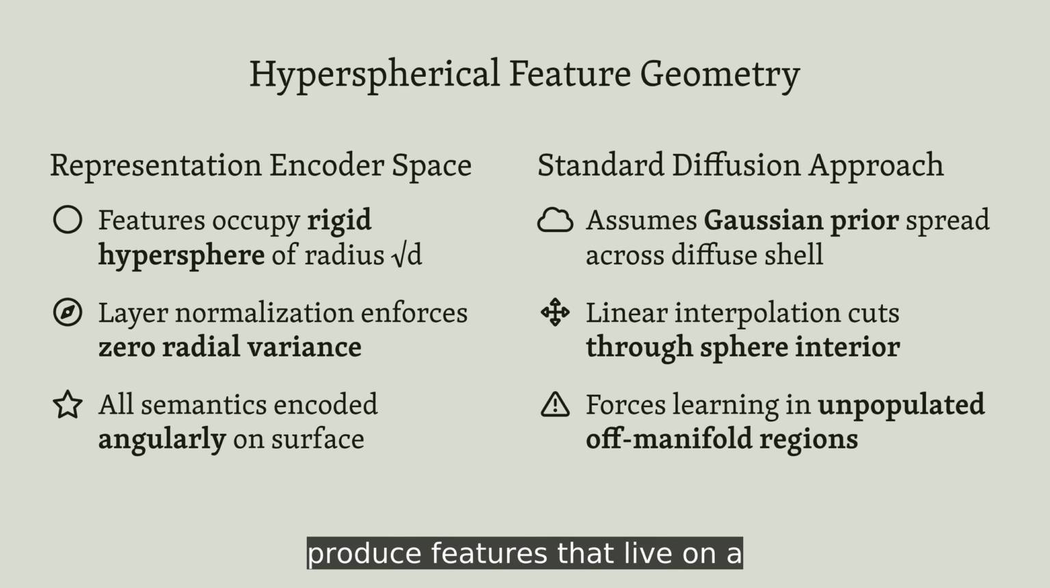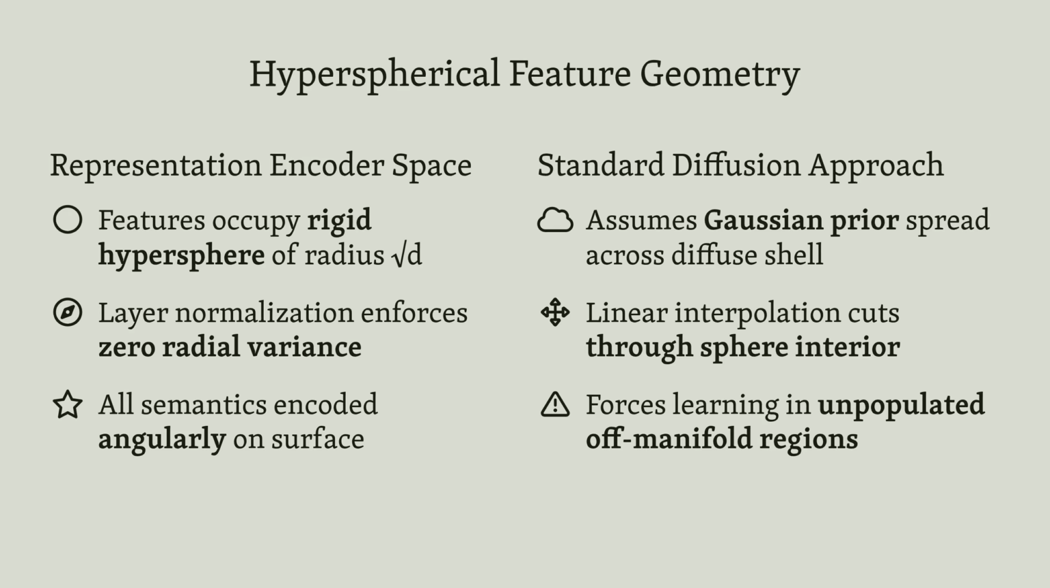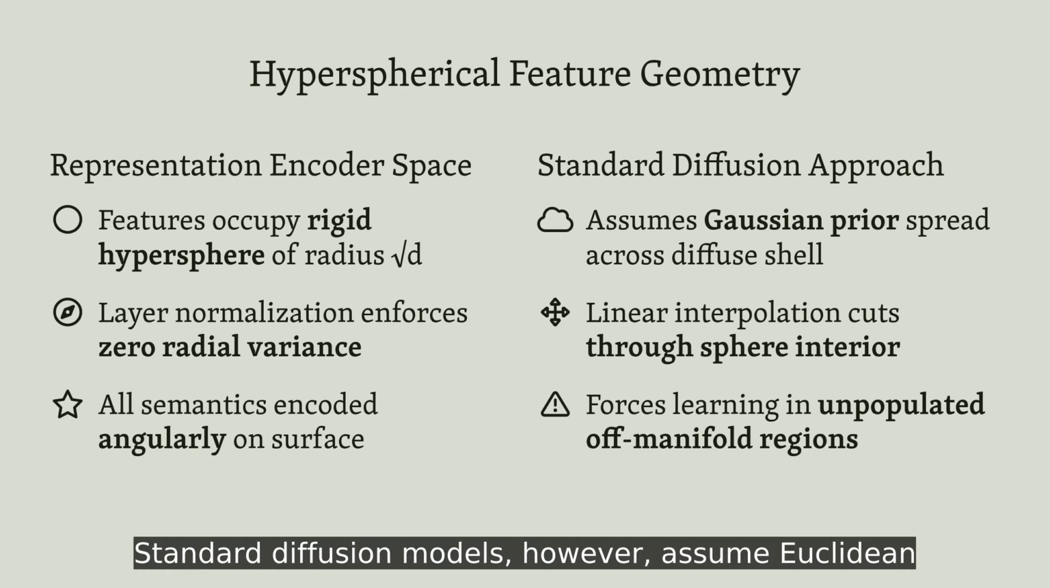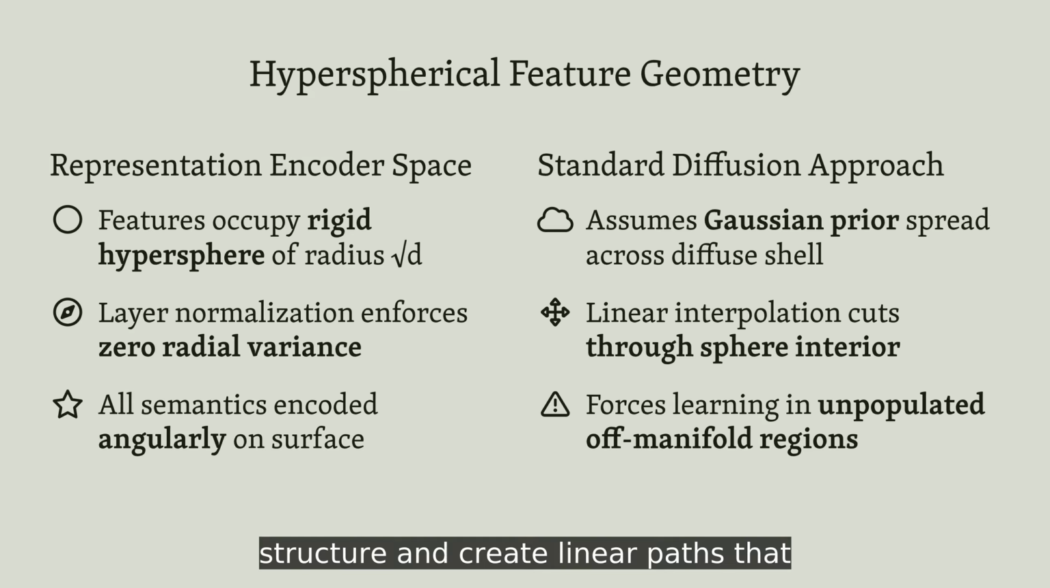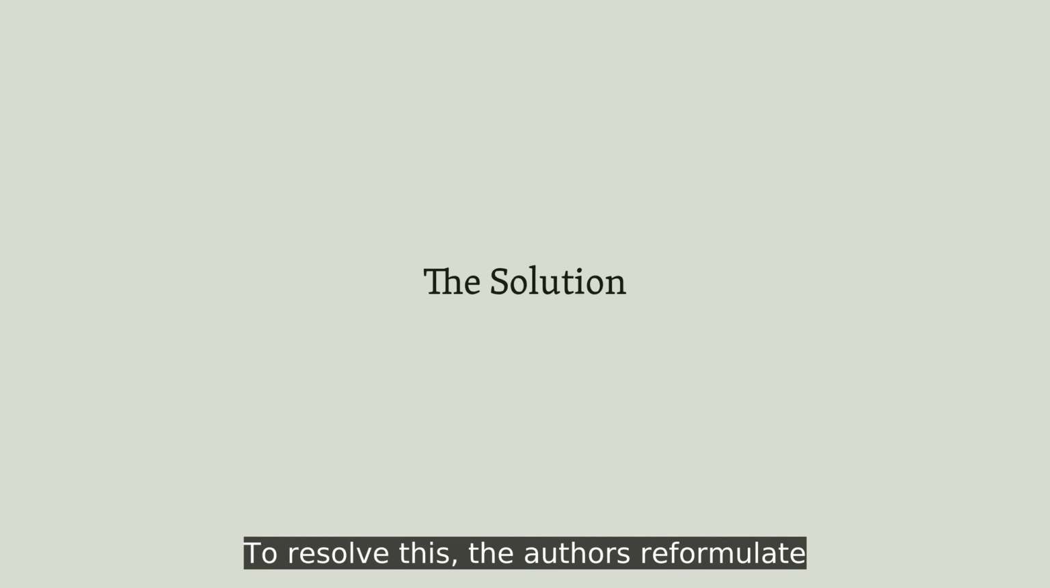Representation encoders produce features that live on a tight hypersphere due to normalization, with all semantic information encoded as angles. Standard diffusion models, however, assume Euclidean structure and create linear paths that slice through the sphere's interior, a region completely devoid of valid semantic vectors. To resolve this, the authors reformulate diffusion on the true manifold.